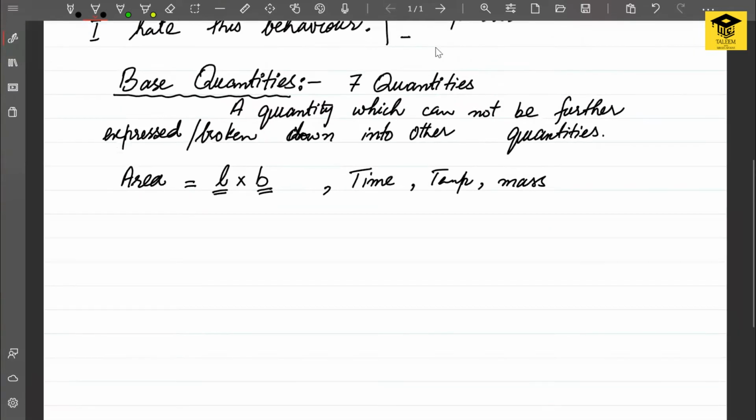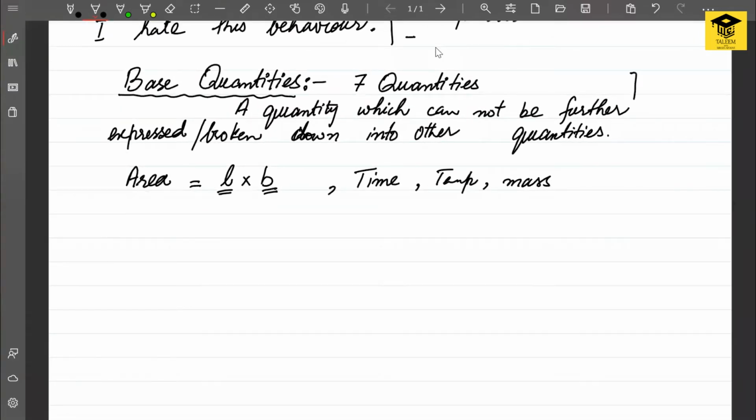When we use the base quantities and combine them in particular manners, we get derived quantities, and I will be explaining it in a while.